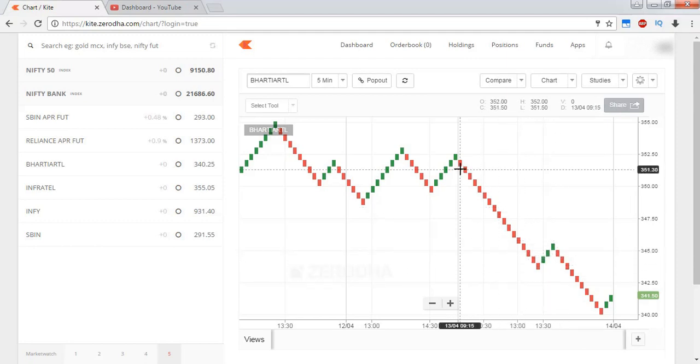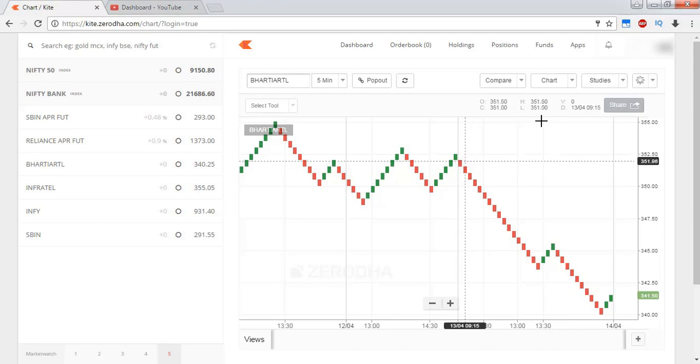Here you should call these candles boxes, because there is no upper shadow and no lower shadow. It gives information only about the opening price and the closing price. The chart doesn't consider anything about time. Here, if you see, the first box has been plotted at 9:15, the second box is also at 9:15, the third box is also at 9:15, the fourth box is also at 9:15, whereas the fifth box is at 9:25. At the opening of the market, at 9:15 itself, the stock fell by some 2 rupees.